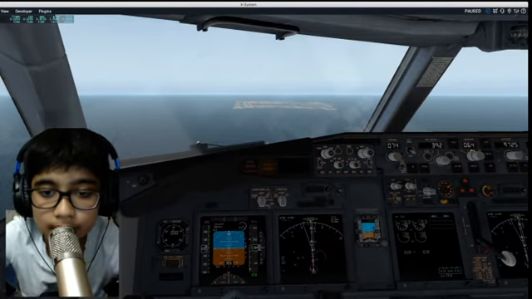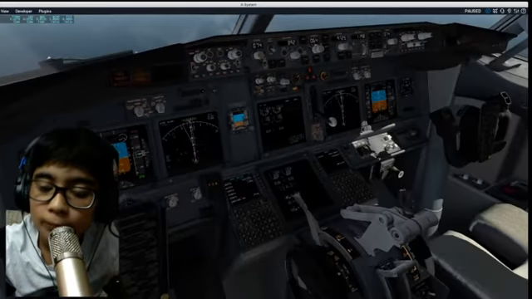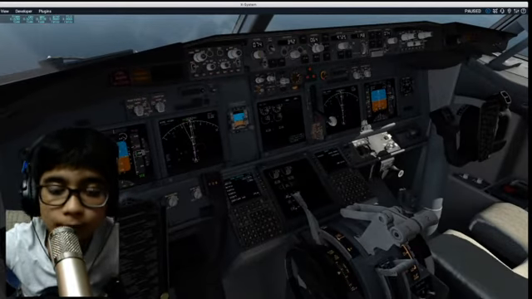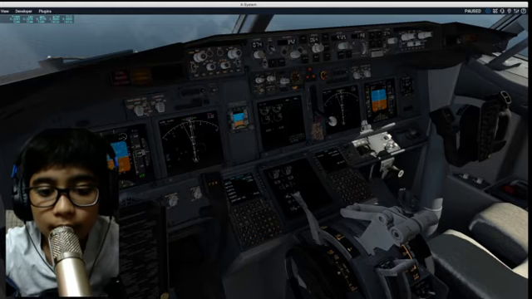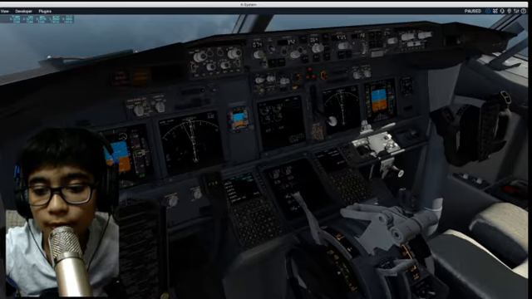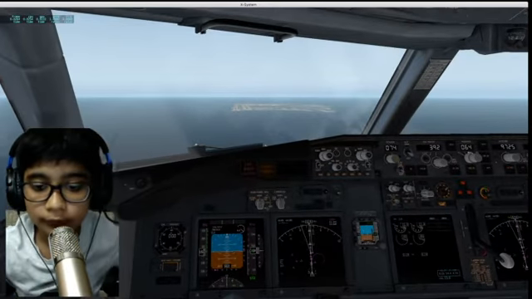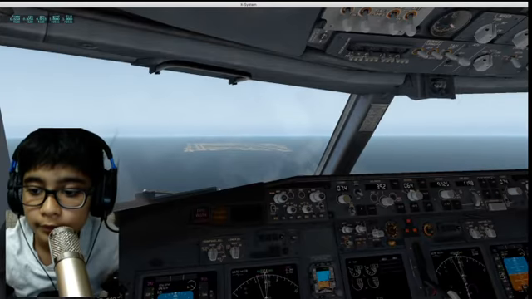I'm going to show you how to land this Boeing 737 in X-Plane 11 with an engine failure. In the approach we'll have an engine failure, and we have to land without an engine, so I'll show you how we do that. So let's start. First we just follow normal procedures.